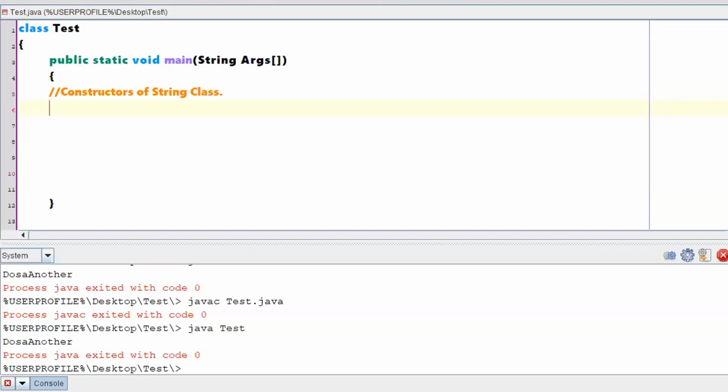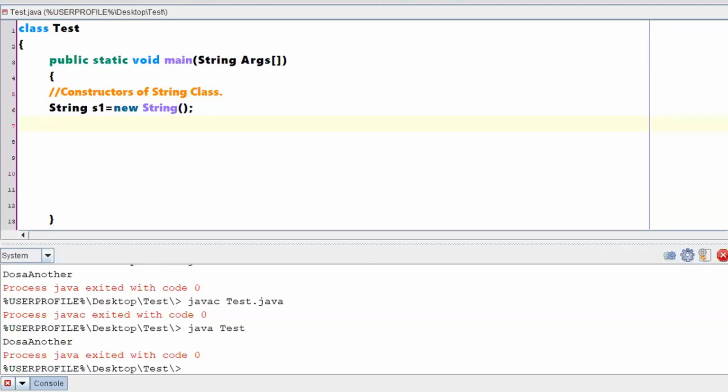So the first way is you can create a string object something like this: String s1 is equal to new String(). This will create a string s1 for you without initializing anything. That means s1 will be null now.